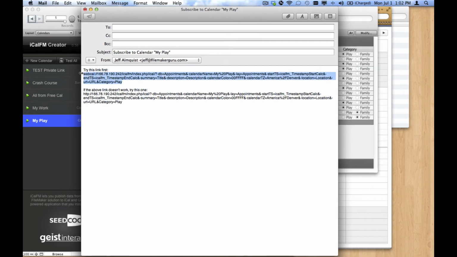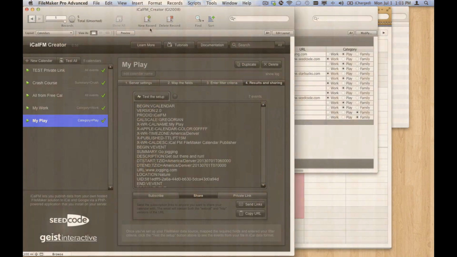All right, and we've got two links in this email. They're identical except for the beginning here. WebCal is going to work for someone's iCal application on their Mac. HTTP is going to be necessary for other products, some non-Apple products. So we provide both of them in this outgoing email. You can send it to whomever you want, including yourself.